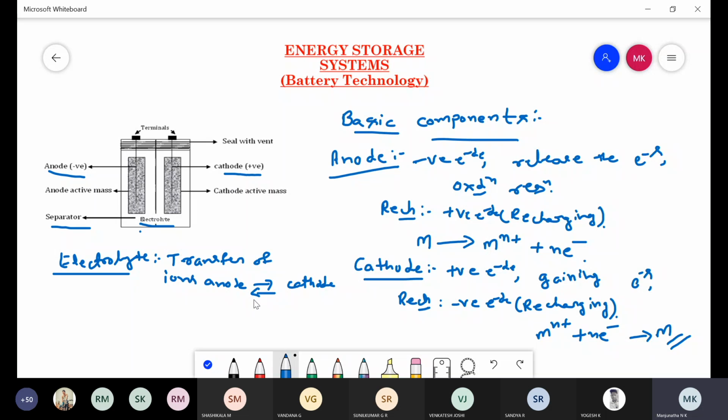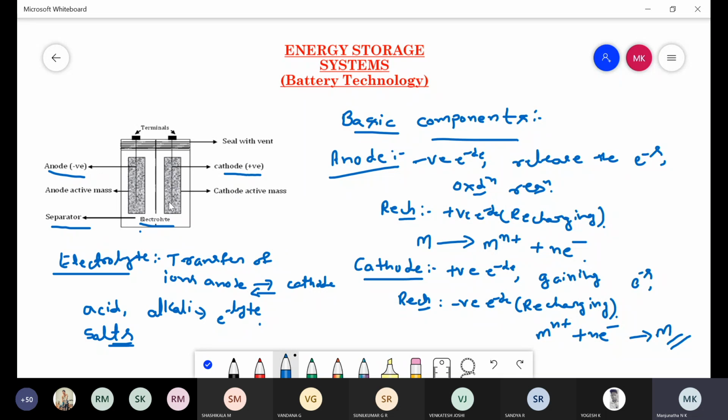Coming to the electrolyte materials used in batteries, either acid solutions or alkali solutions are used as an electrolyte. In some batteries, salts having high ionic conductivity are also used as an electrolyte. This is the main function of the electrolyte we are using in the construction of batteries.